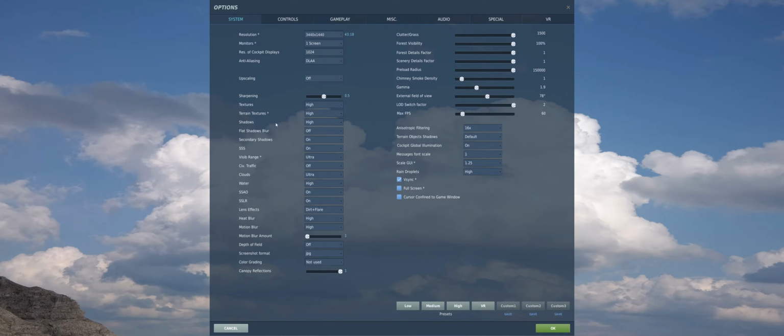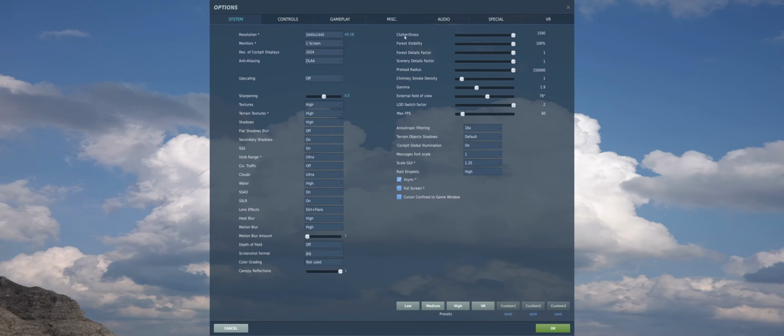Now textures, shadows are high, flat shadows blur is off, secondary shadows are on, SSS is on, visible range ultra, civilian traffic off because it just doesn't do anything for me. Clouds ultra, water on high, SSAO on, SSLR is on, lens effects dirt plus flare, heat blur high, motion blur amount 1, because I don't like a lot of it. Depth of field is off because that's just wrong. Screenshots in JPEG, color grading not used, and canopy reflections on 1.